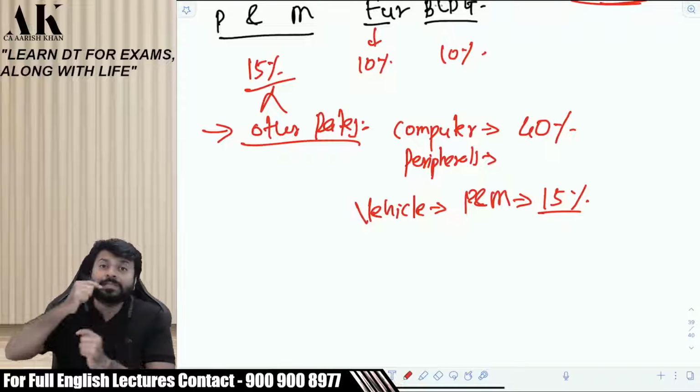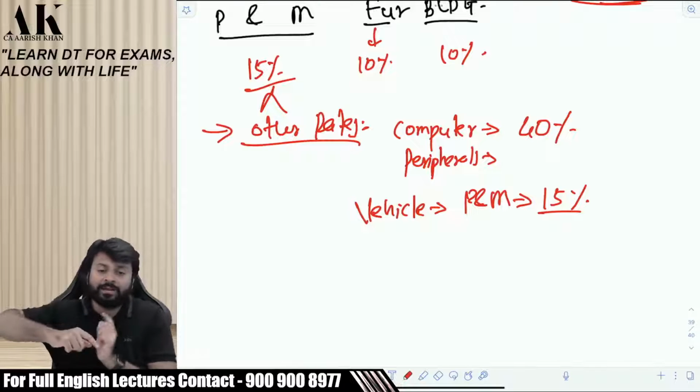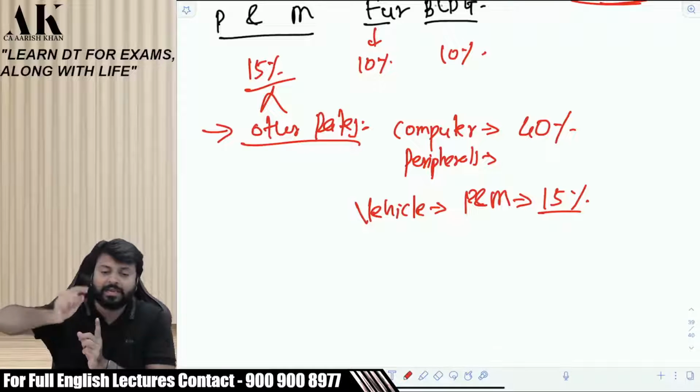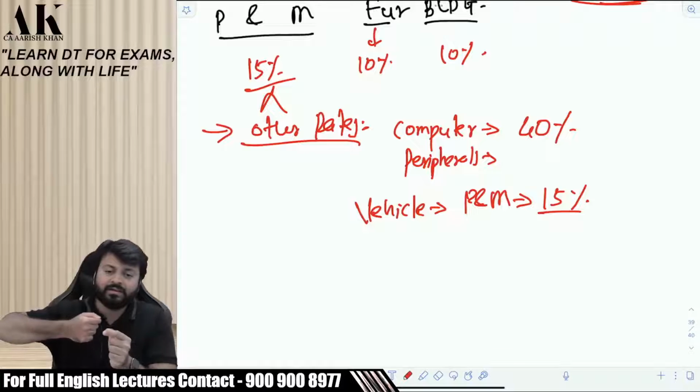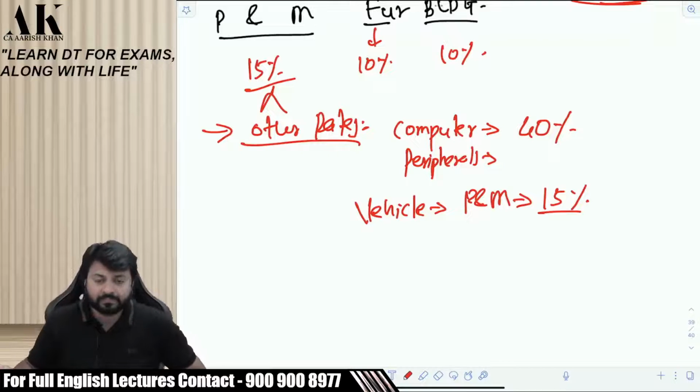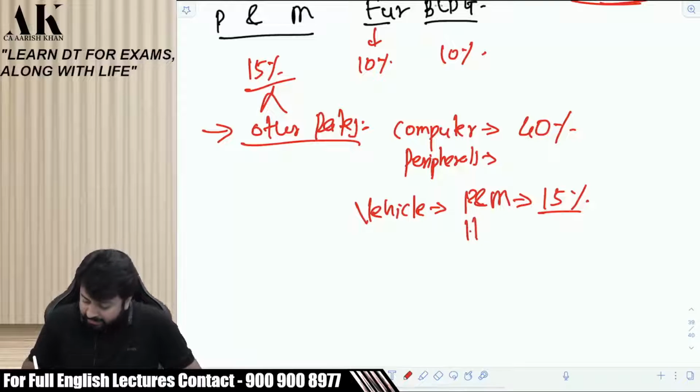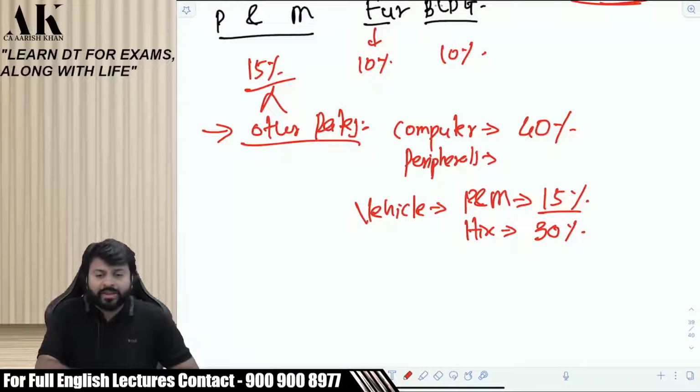But if I am in the business of running the vehicle on hire, like my business is to buy buses and then run Mumbai, Pune, Pune, Mumbai. That is my business. So can I say my bus is getting used more as compared to other assets? If your business of vehicle is running on hire, then it is 30%. Okay?